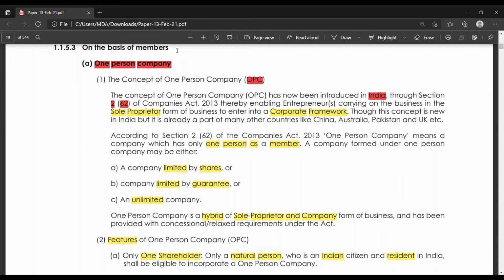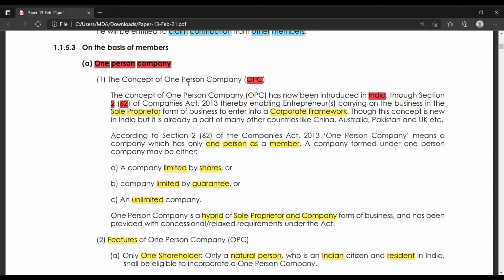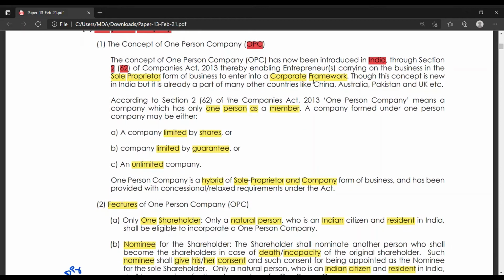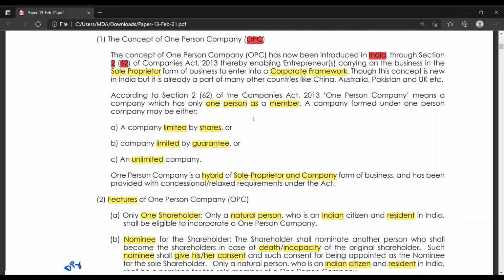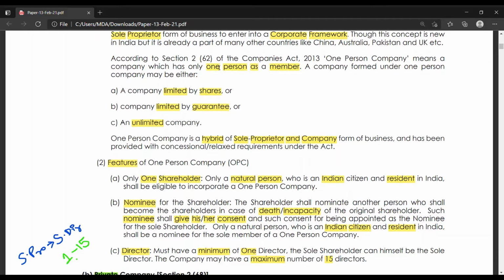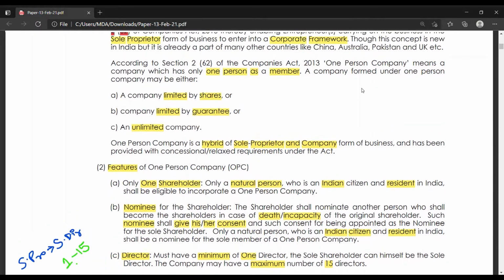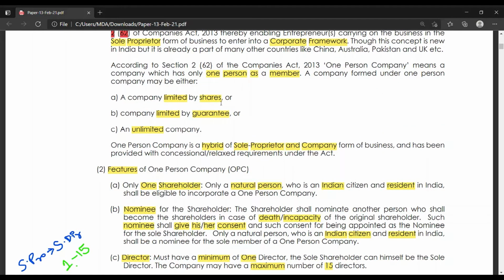On the basis of members, one-person company. The name itself says that this company has only one person. This was introduced in India under Section 2, Subsection 62 of Companies Act 2013. This is nothing but the sole proprietor form of business with the special effect of a corporate framework. One person means one person as a member. A company formed under one person may either be a company limited by shares, limited by guarantee, or an unlimited company.